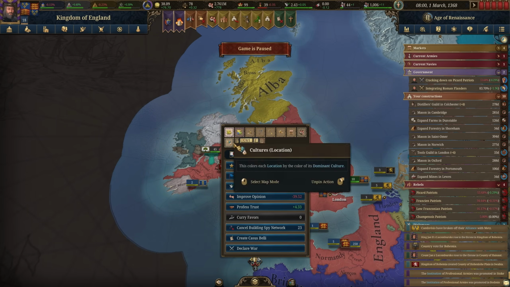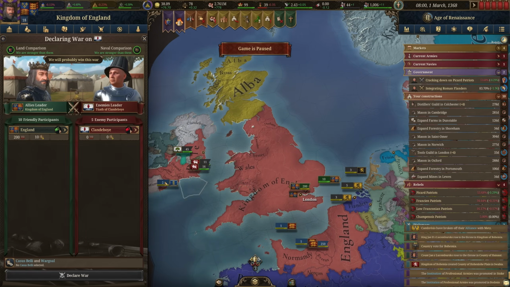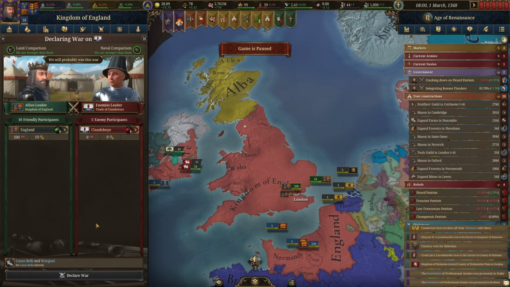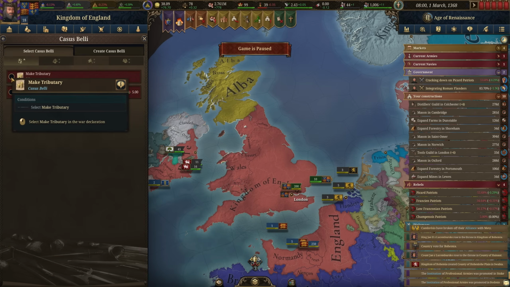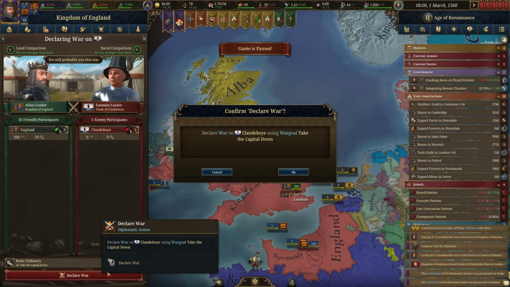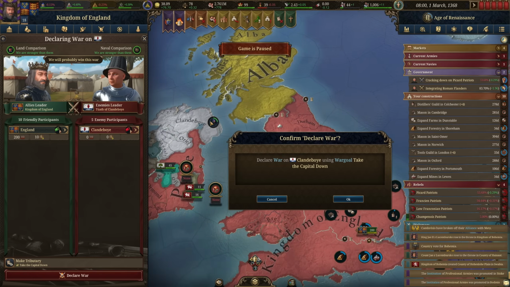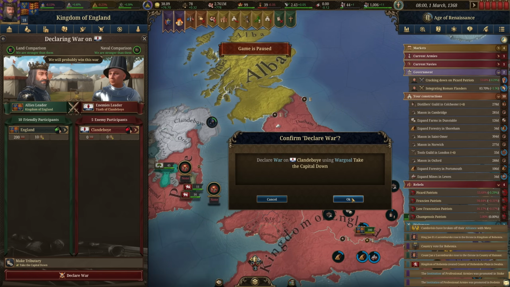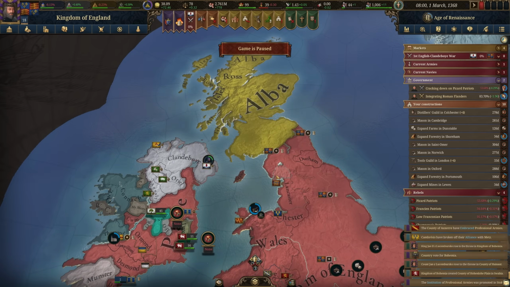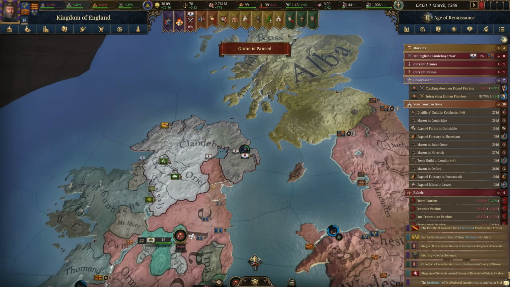All right, so we are ready to declare war. So you'll see that nobody else is getting involved in this, and we're gonna make them a tributary. I'm fine with doing that. Honestly, the best thing to do would be to conquer them and give that territory to the Pale. But as long as they're paying us, that's what matters.